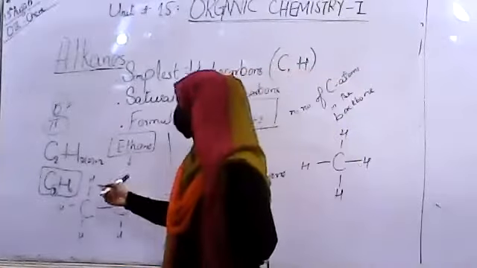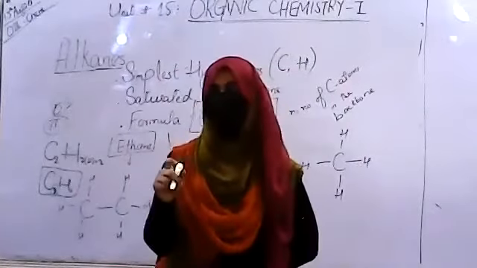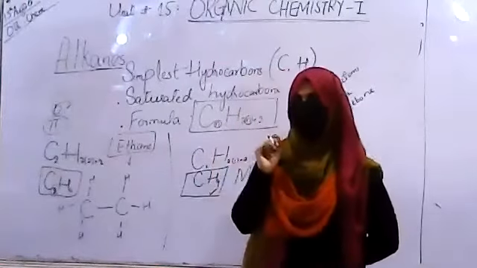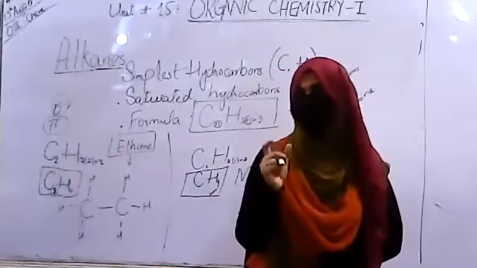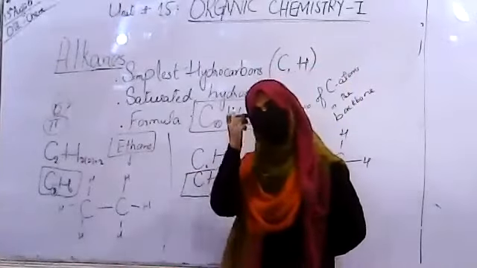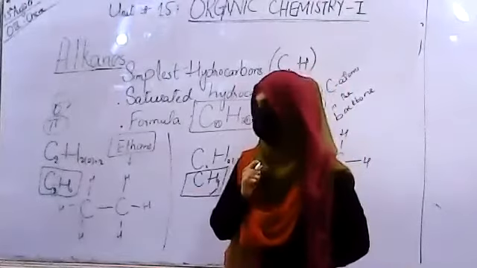If you use the third carbon, the 3 carbon chain compound, that will be called propane, butane, and so on. You just have to vary the number of carbon atoms and practice these compounds with the structural formulas and then molecular formulas at home, so that you can identify each of these compounds very easily.